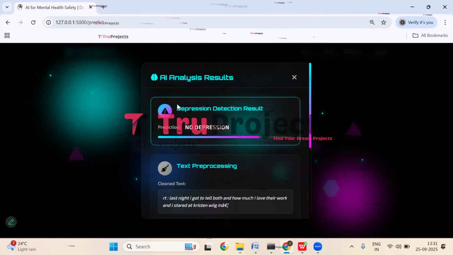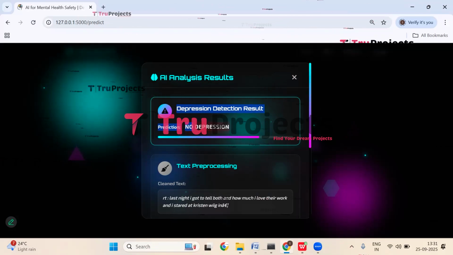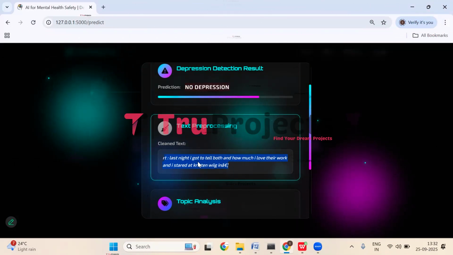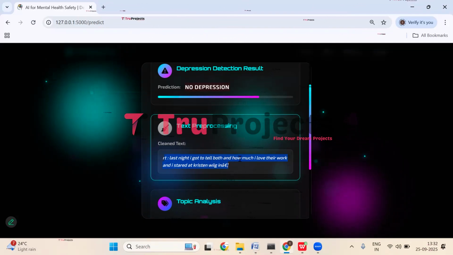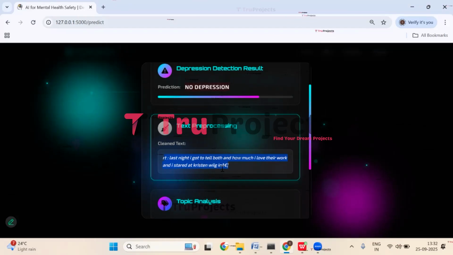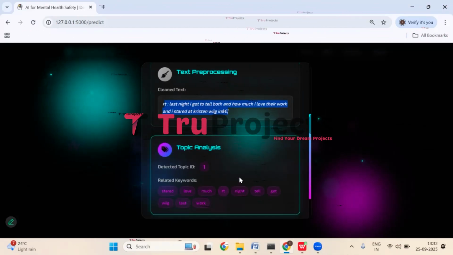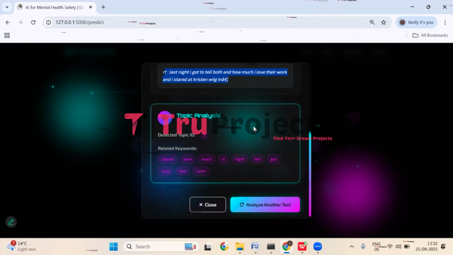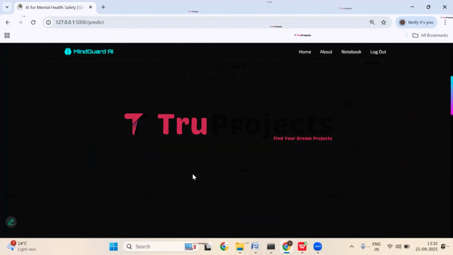And here you can see the depression detection result, that is no depression. And this is the clean text after pre-processing, that is RT last night I got to tell both and how much I love their work, and I started Kristen Way, and we have some other text. And here we have topic analysis. The topic ID is 1, and here are the related keywords of the given text. Let's analyze the other text.